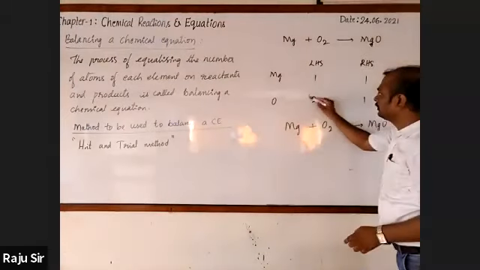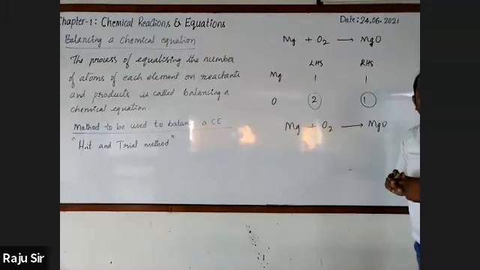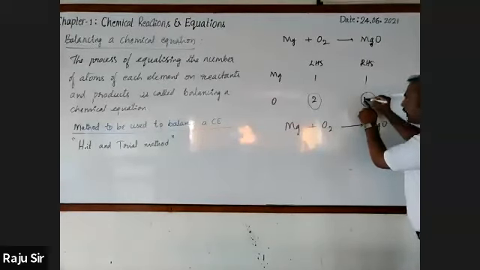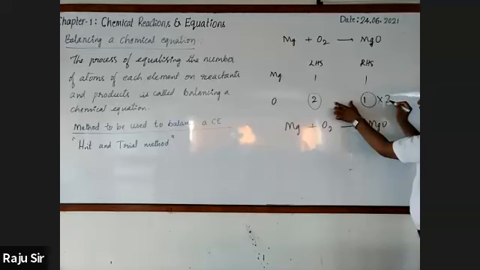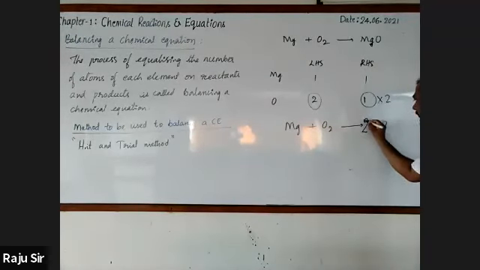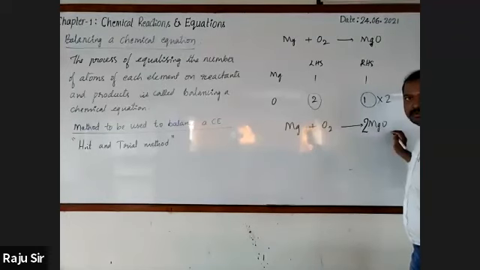It should be balanced first. On the LHS we have 2 atoms, whereas on the RHS only 1 atom. Now, what should be multiplied with 1 to get 2? Yes, 2. So 2 has to be multiplied on the RHS, the product side. Now the oxygen atom has been balanced, right?